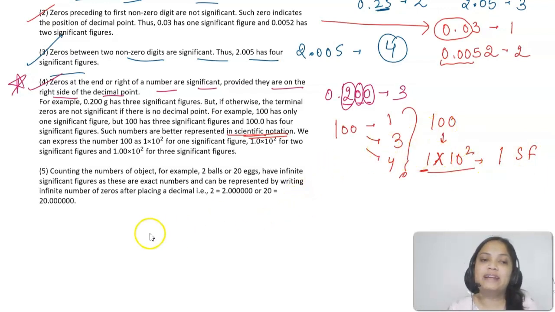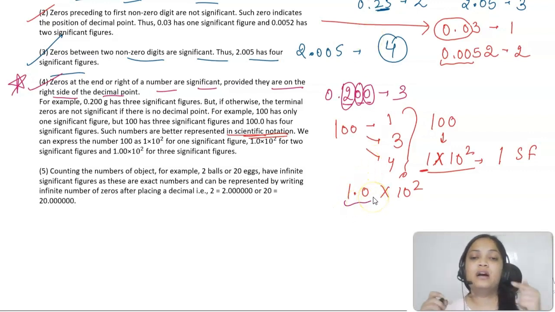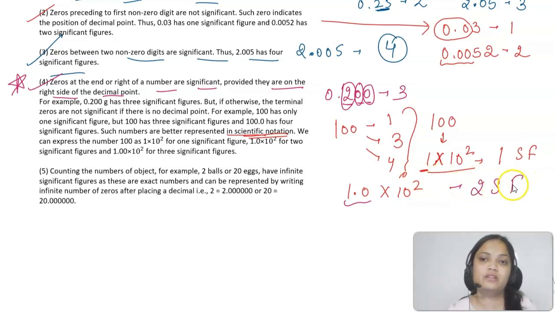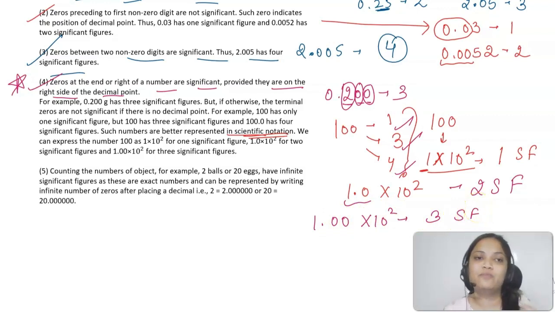Now if I write it as 1.0 into 10 to the power 2, that means 100 only. These are just different ways in which I am representing it. So how many significant figures? Tell me. Basically here I have a 0 after the decimal point, and we have just seen that zeros after the decimal are significant, so there will be two significant figures. See, that's why I told you there can be any number. If I write 1.00 into 10 to the power 2, it is going to have three significant figures because there are two zeros that I have put. So that is the thing, class.